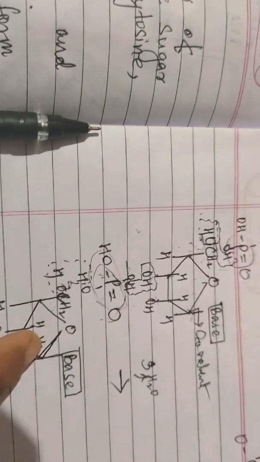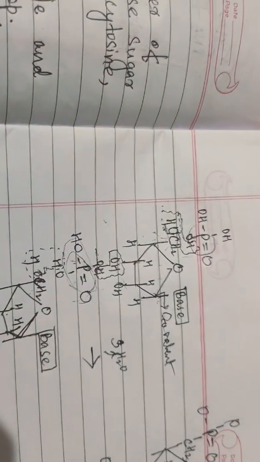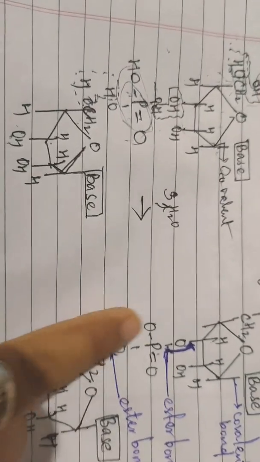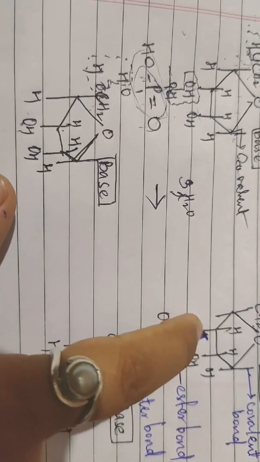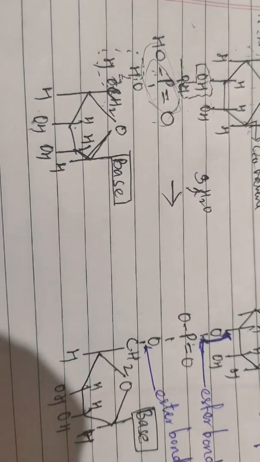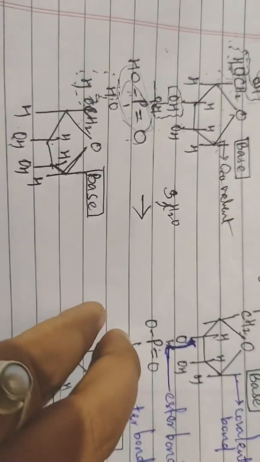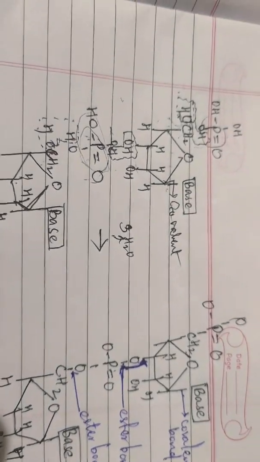In this sense there is a loss of 1 water molecule here, 1 water molecule here, and 1 water molecule here. In this particular diagram there is a loss of 3 water molecules, so now they will form a phosphodiester bond. One ester bond is formed over here between oxygen, this carbon and this phosphate, and another is formed over here between carbon and phosphate. 2 ester bonds are formed, and so this particular bond altogether is known as the phosphodiester bond, and there is a covalent bond formation between the base and the 1 degree carbon.